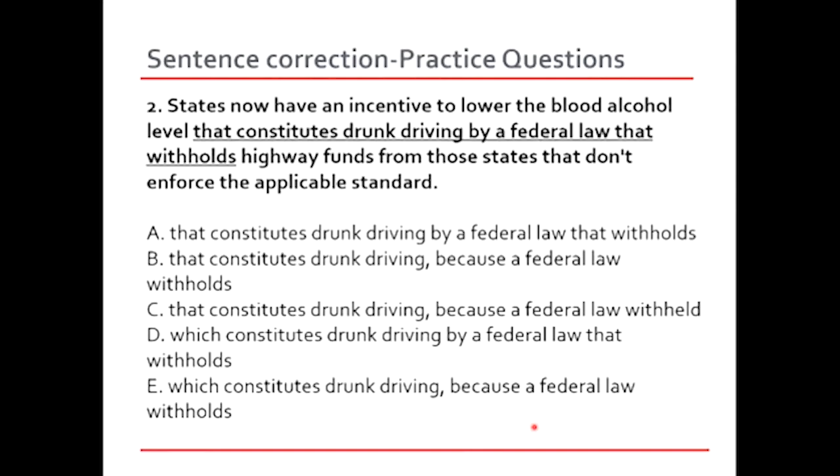Now we are left with options A, B, and C. Let's find out what else we need to look for. That constitutes drunk driving by a federal law that withholds. That constitutes drunk driving because a federal law withholds. C, that constitutes drunk driving because a federal law withheld.